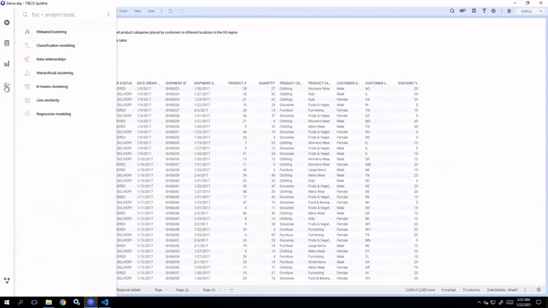Next is the FX Analytic Tools flyout. This particular flyout lists all the advanced analytics or predictive analytics features, or tools, that are provided by Spotfire, like classification modeling, data relationship tools, hierarchical clustering, k-means clustering, line similarity, regression modeling, all of these. And if you create new data functions or models in Spotfire using different languages like TERR or Python, then you can save those in the library and pin those in this FX Analytic flyout.